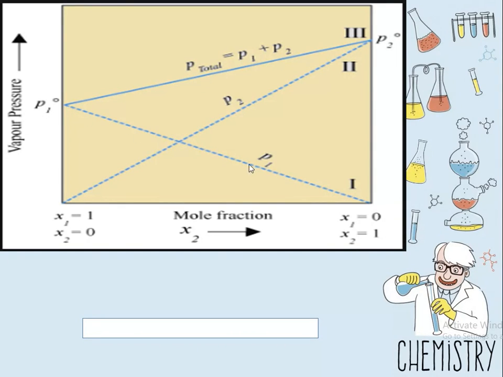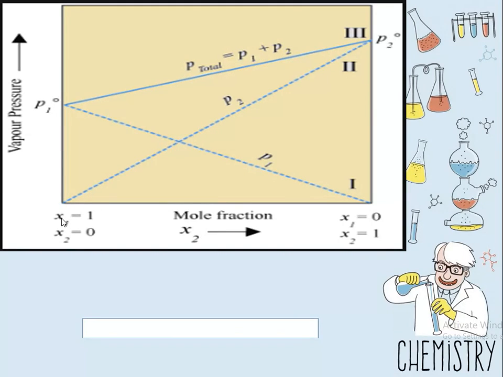So this is the vapor pressure of the pure component, and this is also the vapor pressure of the pure component. So when we join P1 naught and P2 naught, this line gives us the total vapor pressure, which is P1 plus P2.